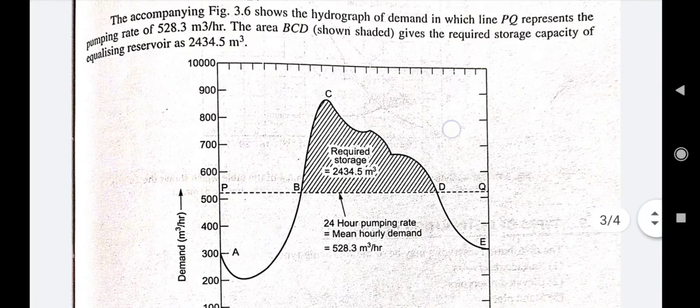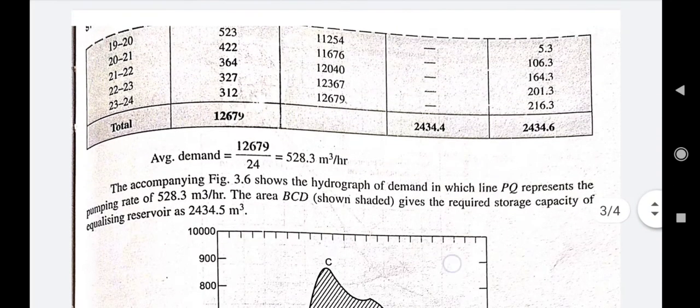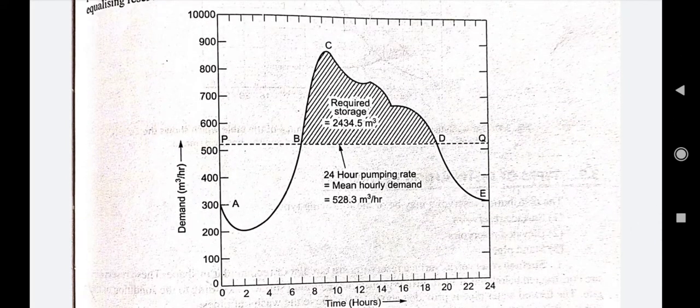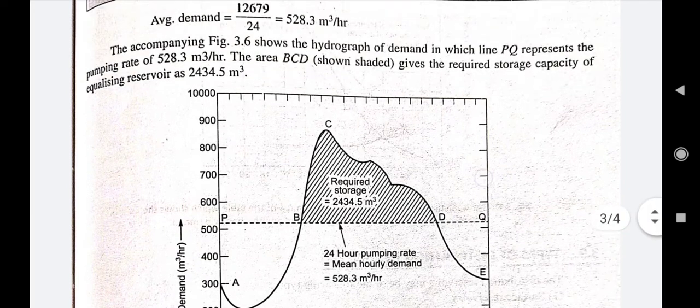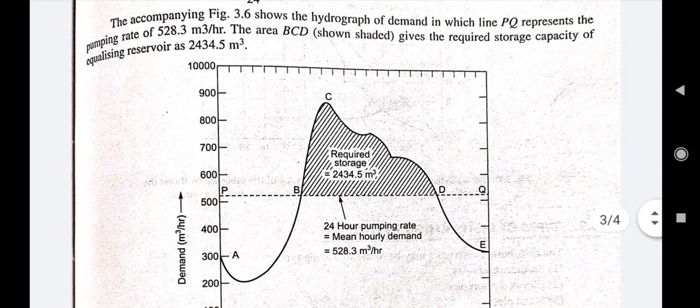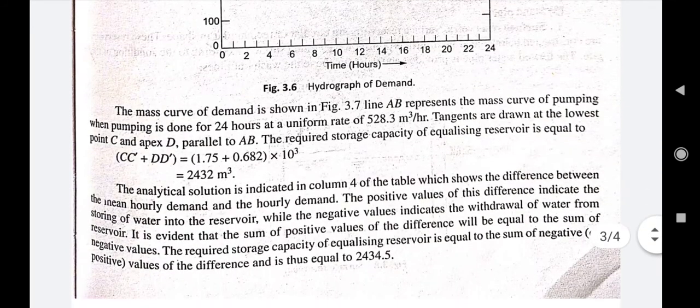This required storage will also be equal to the value 2434.4, right? You can find it by the use of a planimeter, or in a numerical in the exam, you can simply write down the value that you have achieved in this column. So this is your hydrograph method. I don't think this will come in the exam because you'll need a lot of calculations to find this area, but the mass curve method is pretty easy.